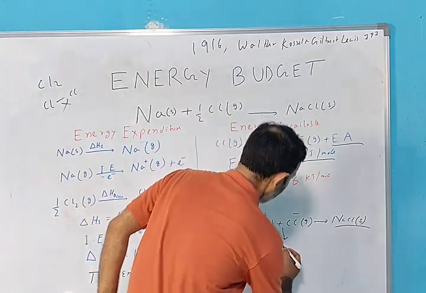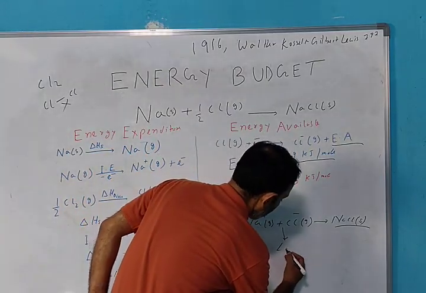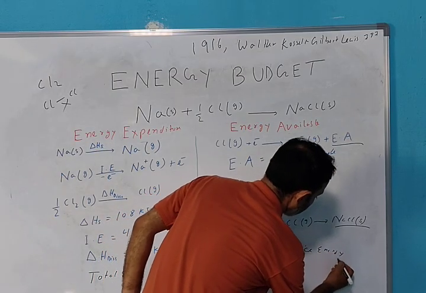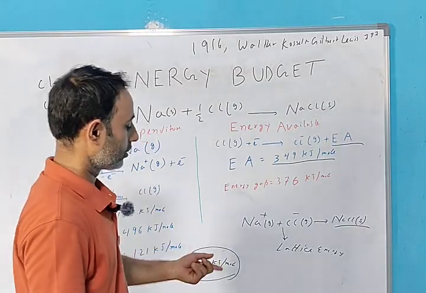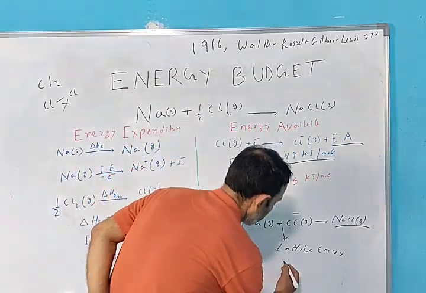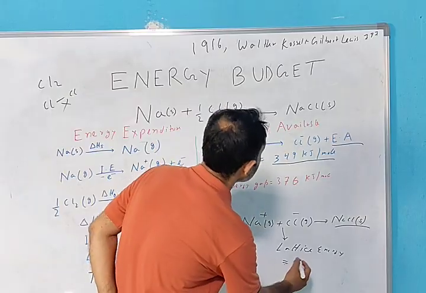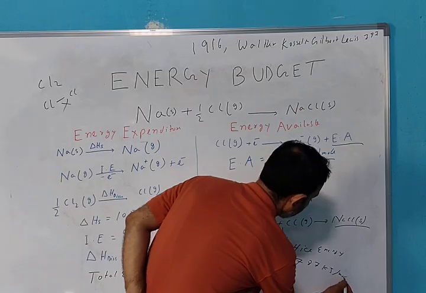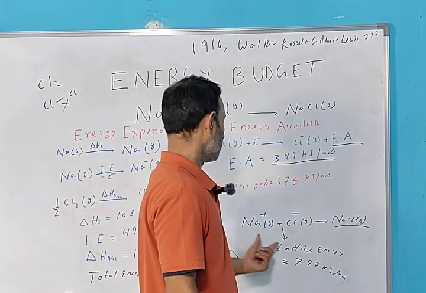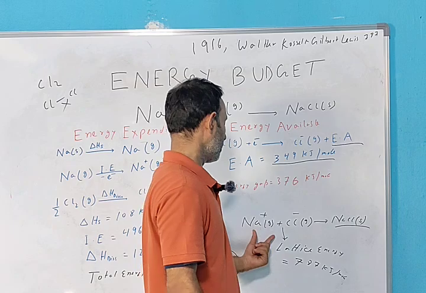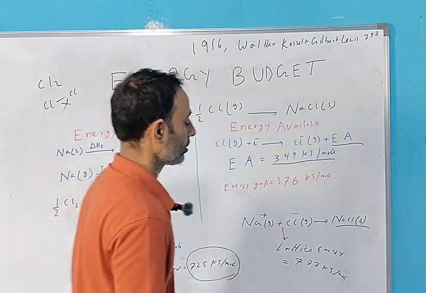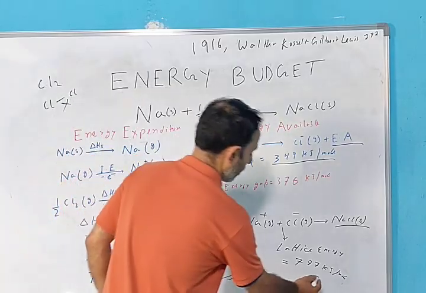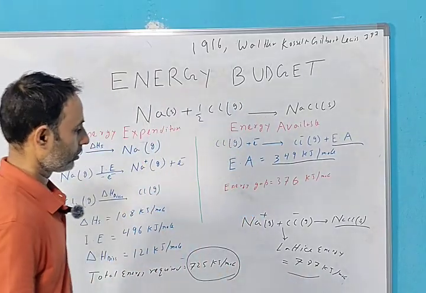So this equation releases energy, which we call lattice energy. We will discuss this topic next, lattice energy. Let us know the amount: 787 kilojoule per mole. This amount of energy is released due to attraction between Na plus and Cl minus gas, so this amount of energy will help us meet these expenditures.